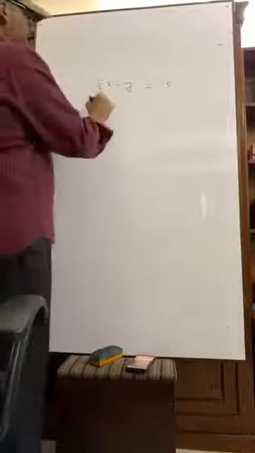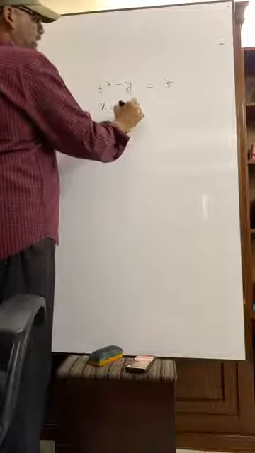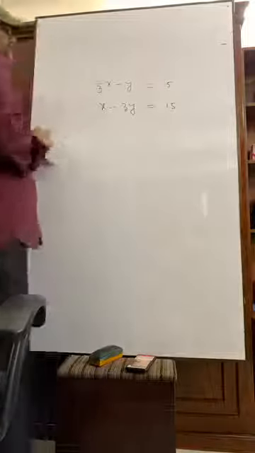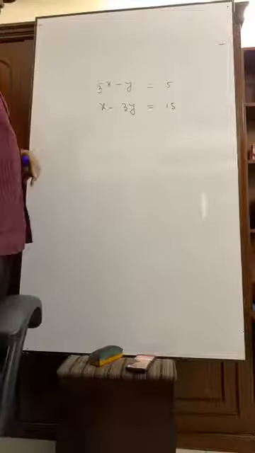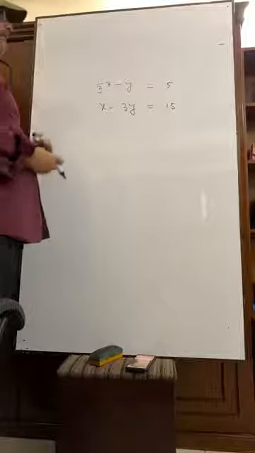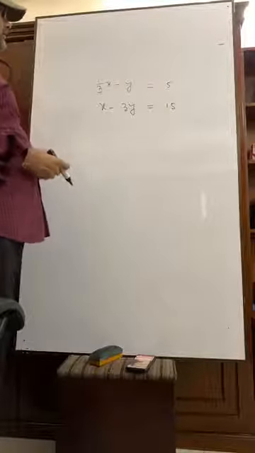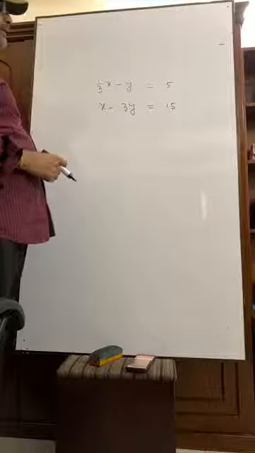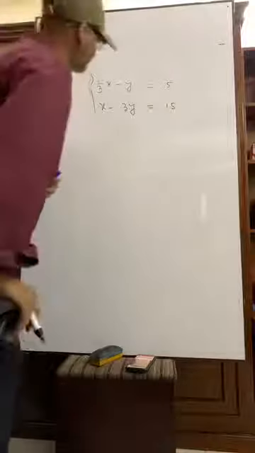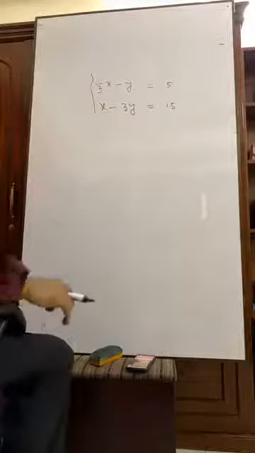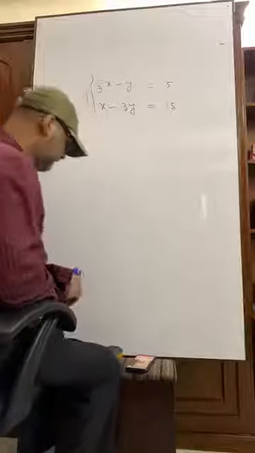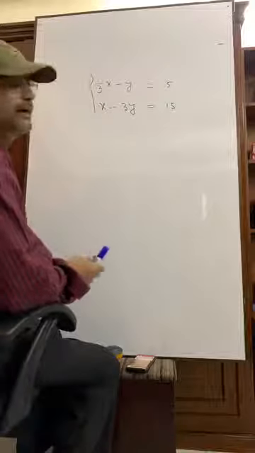Then x minus 3y is equal to 15. Have you seen? What is the solution? Can you tell me how many solutions there are?